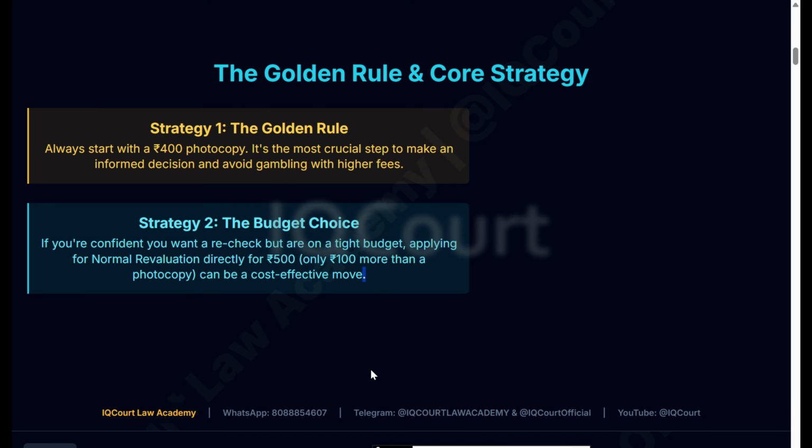The golden rule says always start with the 400 rupees photocopy. It is the most crucial step to make an informed decision and avoid gambling with higher fees. But another strategy is, if your budget is very low and you're confident that you should get good marks,